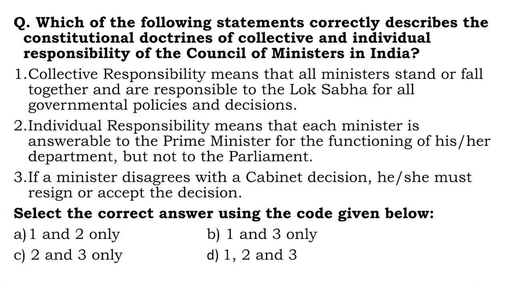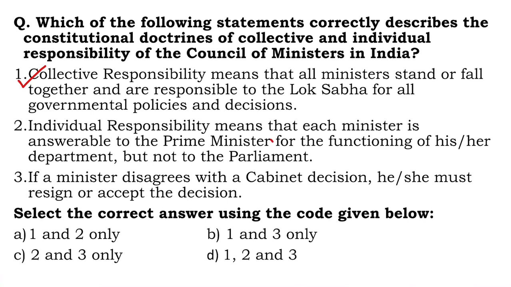Which of the following statements correctly describes the constitutional doctrines of collective and individual responsibility of the Council of Ministers in India? Collective responsibility means that all ministers stand or fall together and are responsible to the Lok Sabha for all governmental policies and decisions. Absolutely correct. This is the meaning of collective responsibility.